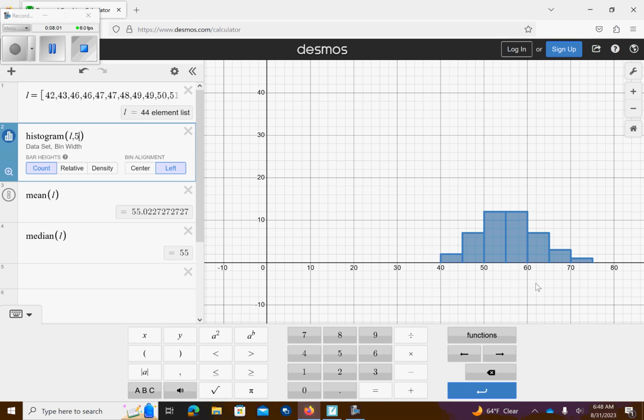What is the advantage of a stem plot over a histogram? You're able to get the exact ages, see how many exact ages there are, so you maintain your data. What is an advantage of a histogram over a stem plot? The histogram gives you a visual of the columns based on how wide our stems are.